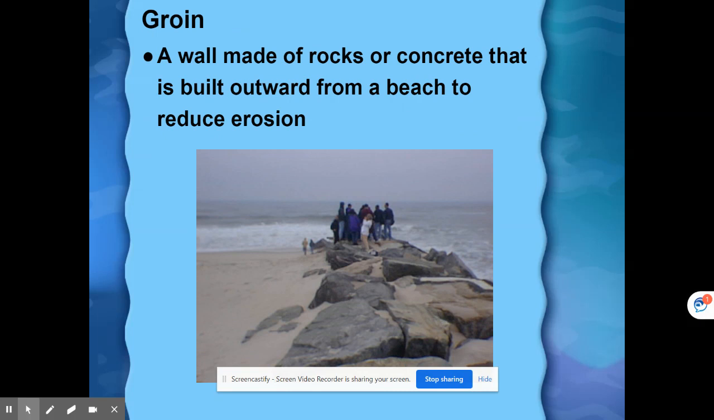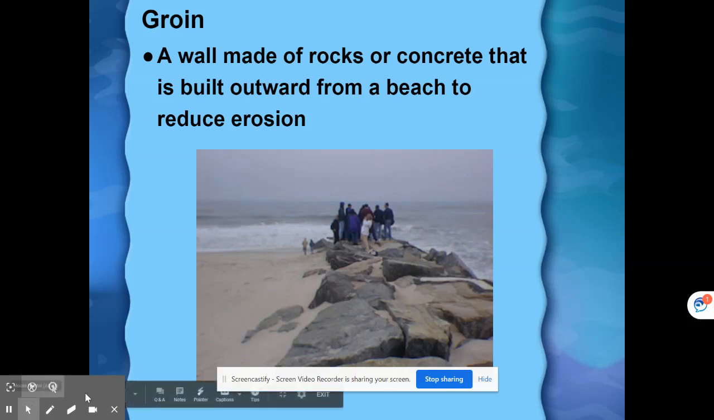A groin is a wall made of rocks or concrete that is built outward from a beach to reduce erosion.